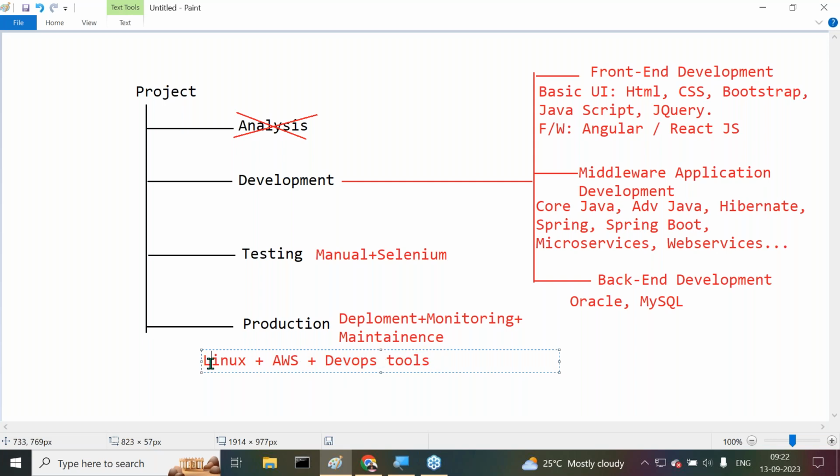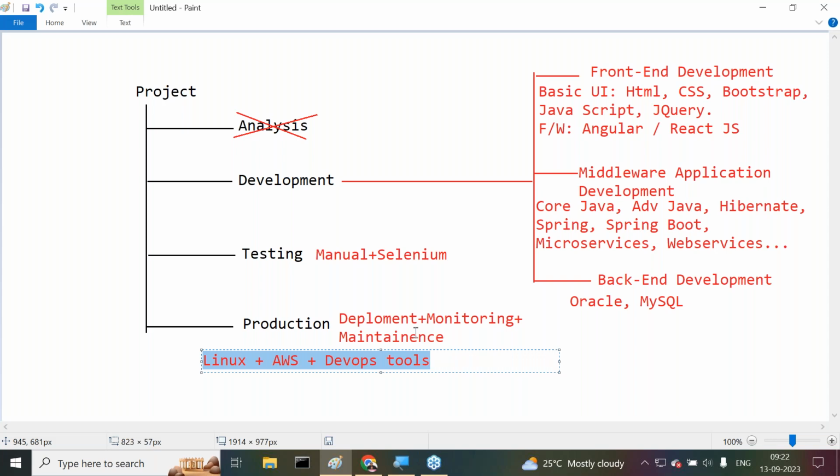So Linux is required, AWS is required, DevOps is required. These three items coexist; all three are provided as a single pack. Understand it clearly? All of them must be required for our production environment. Guys, are all of you following the points I'm telling you? I'm just giving the high-level project life cycle, what we require to complete that high-level life cycle. That information only I'm telling.